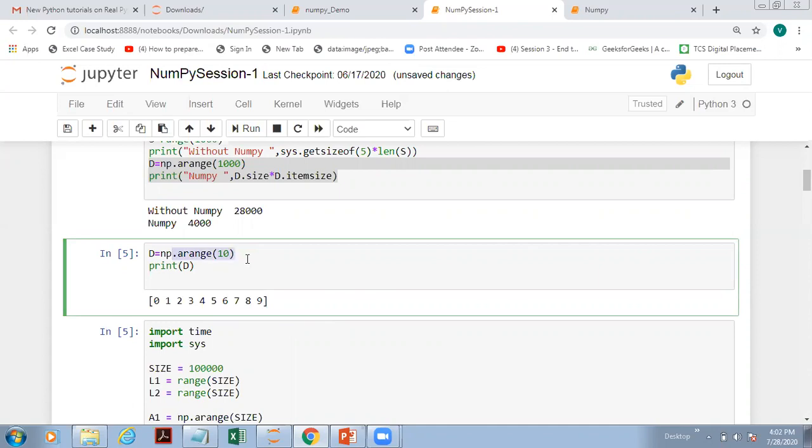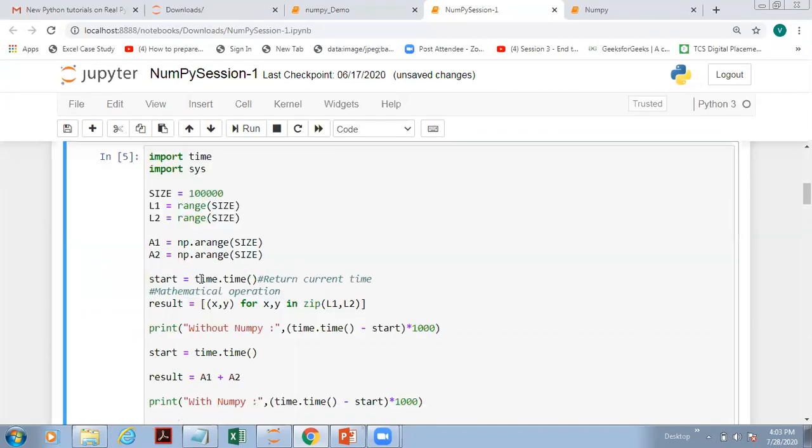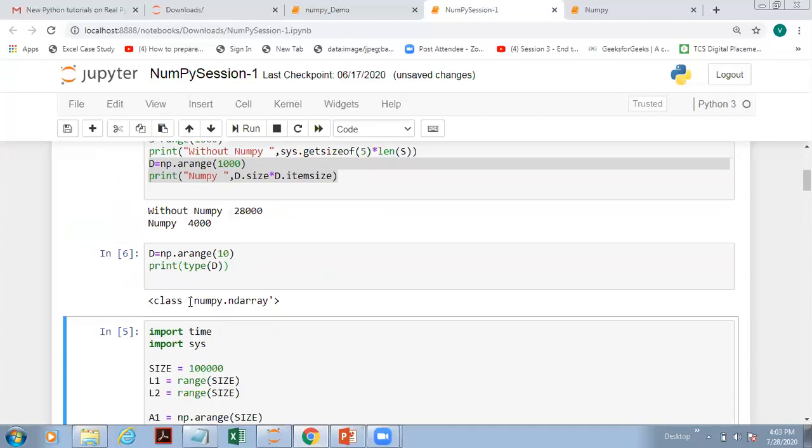In the range method, you are actually getting the range object. Directly, you are not getting the values. So to get the values, you have to iterate. But when you are using the arange method, then you are directly getting it in the form of an array. And you can see this. And let me also apply the type method. I hope you remember the type method. It will tell us the data type of d. So here we can see it returns it in the form of an ndarray type.